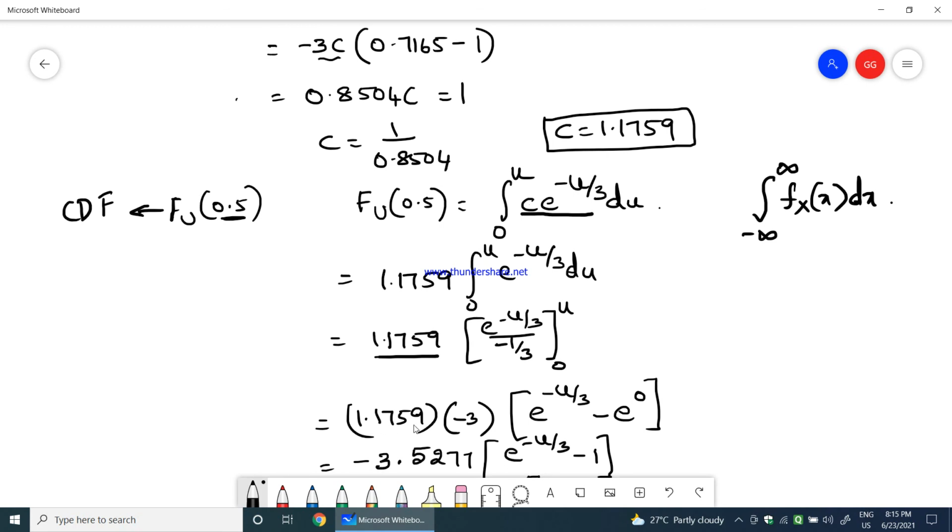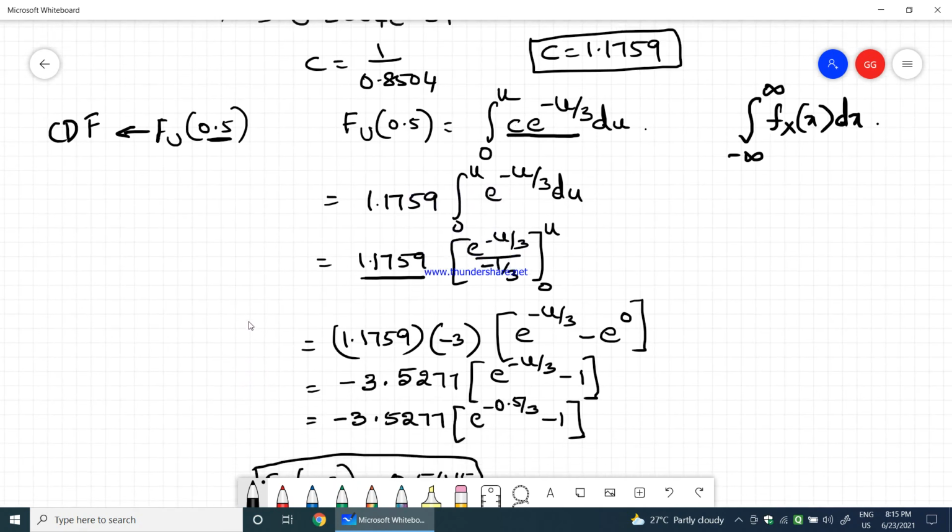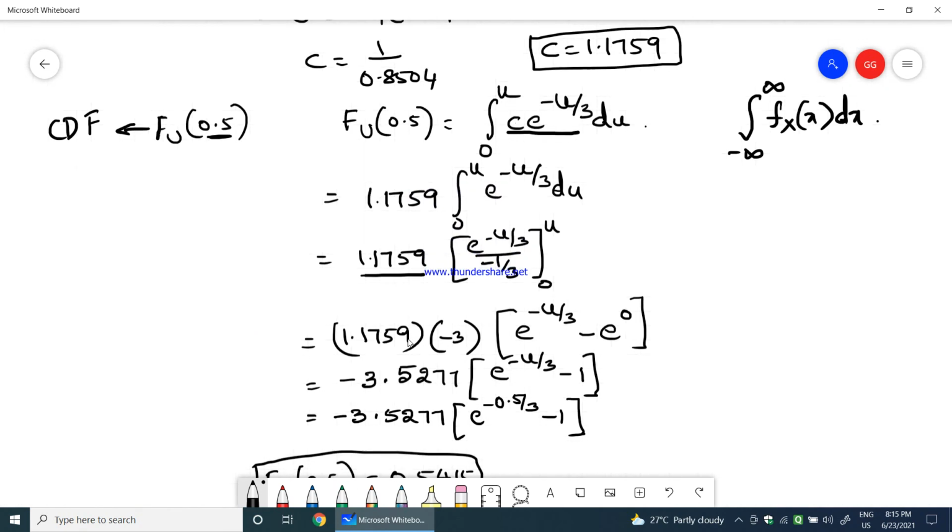Therefore minus 1 by 3 multiplied with 1.1759 gives minus 3 into 1.1759, times e power minus u by 3 minus e power 0. We know that e power 0 is 1. Therefore minus 3 into 1.1759 gives minus 3.5277 multiplied by e power minus u by 3 minus 1.